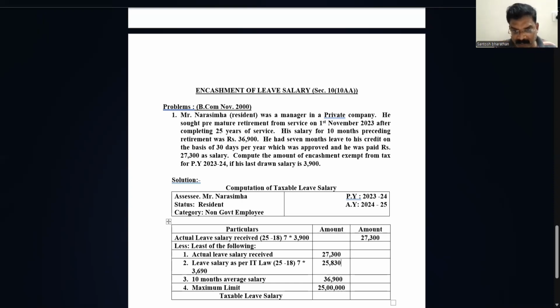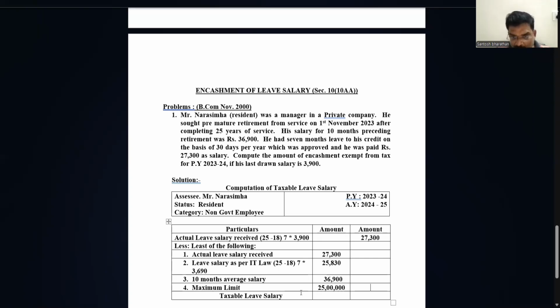So actual leave salary received is 27,300. Leave salary as per IT law: 7 months unutilized leave into 3,690, which he is entitled to get, 25,830 as leave salary as per the IT law. 10 months average salary 36,900, and maximum limit which we know is 25 lakh.